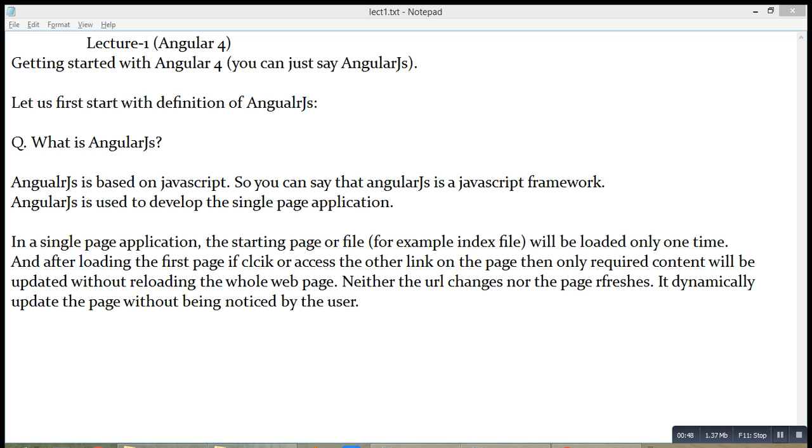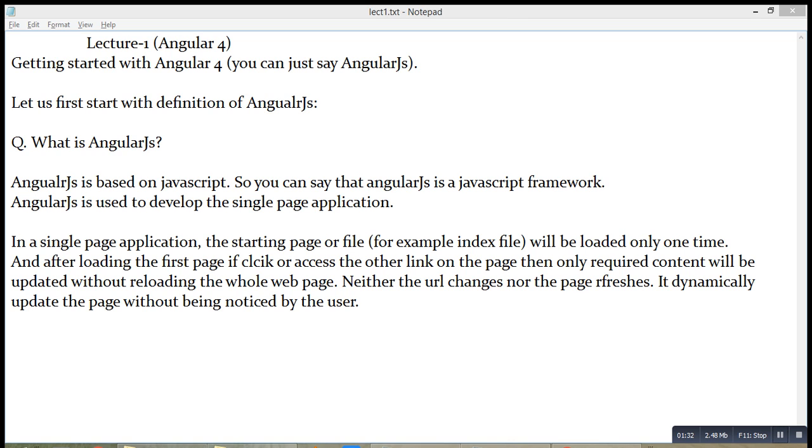So, you can ask what is single page web application? In a single page web application, the starting page or file that will be loaded first time when you access any website will be loaded only one time. And after loading the first page, if you try to access the other link or the content on the page, then only required content will be updated without reloading the whole web page. Neither the URL changes nor the page refreshes. It dynamically updates the page without being noticed by the user.